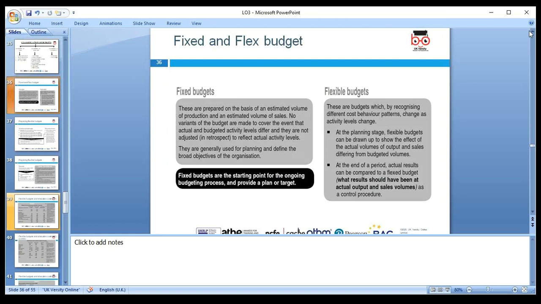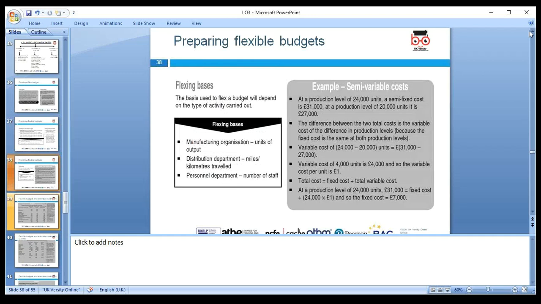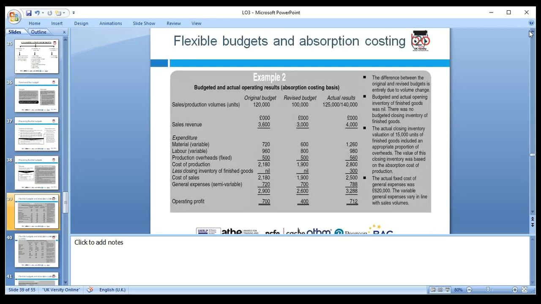We can look around the budget and we can prepare the budget. I included a lot of examples in my slides. Fixed means they stay the same, and flex means they change compared to the previous year. So budget can be fixed and variable. Flexing the budget is based on the actual activity. Semi-variable cost means fixed and variable cost together. That's called semi-variable.